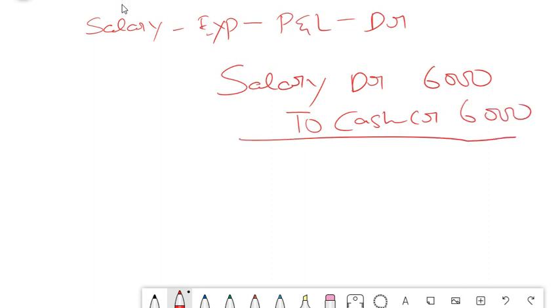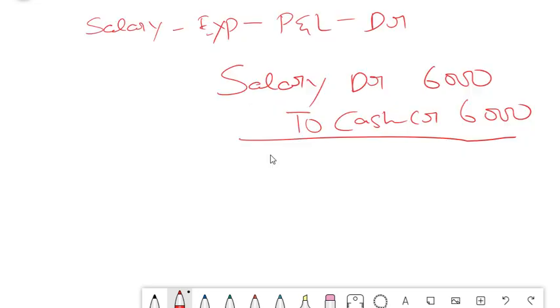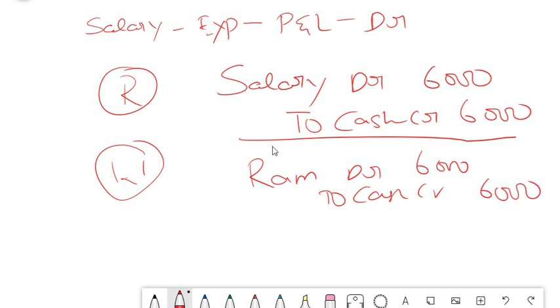Now what he has done, instead of debiting to salary, it was debited to Ram's personal account. That means to the person whom he paid. So this is the right entry. The wrong entry which he passed was Ram debit to cash credit 6,000.